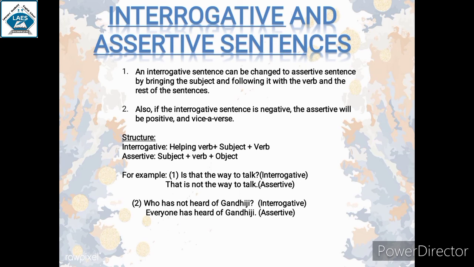As this example is positive, we need to use not, because we need to convert into a negative sentence. This is not the way to talk. And also remove question mark and add a full stop.